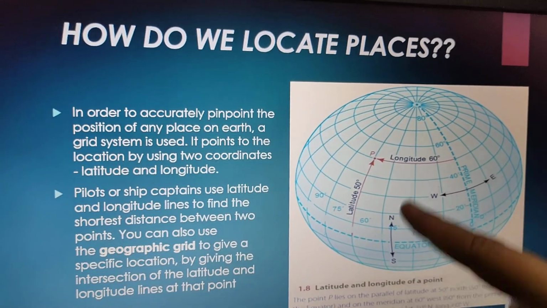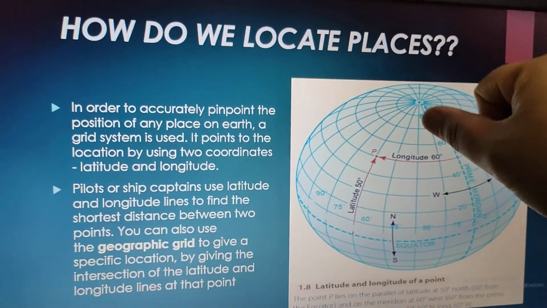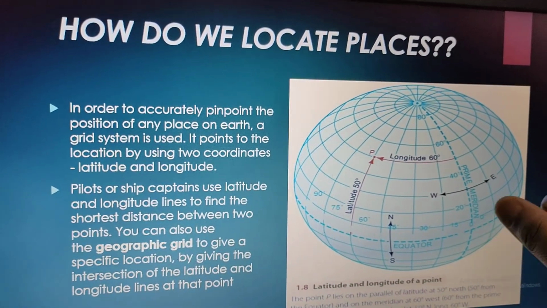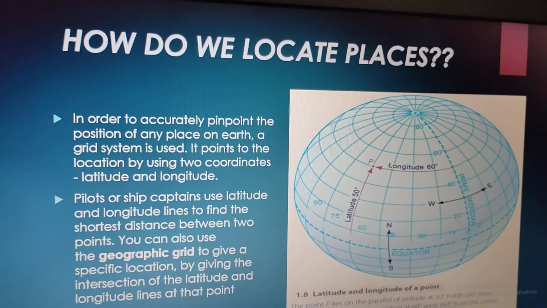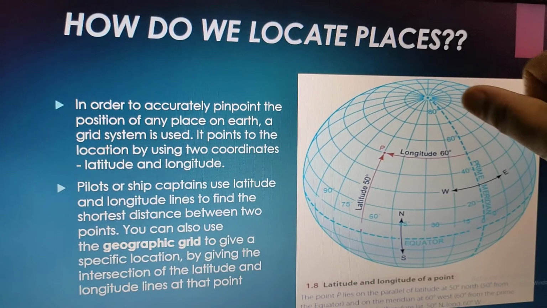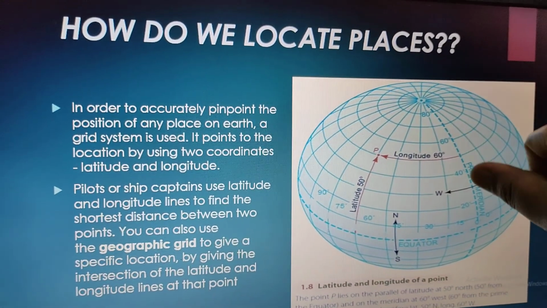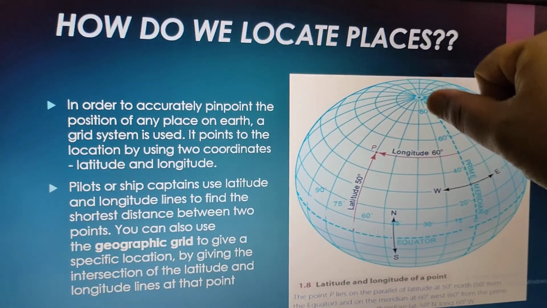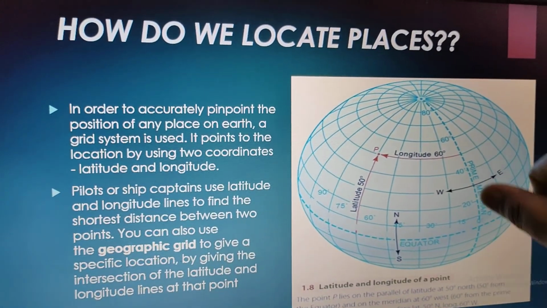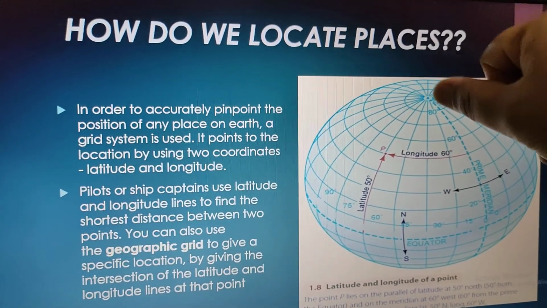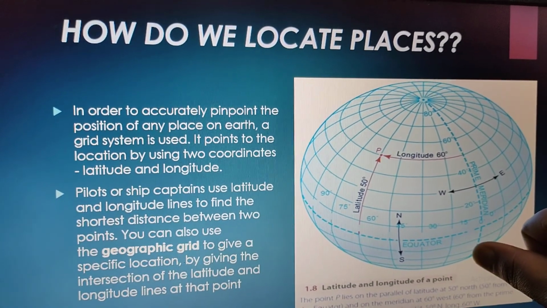Now the prime meridian at 0 degree passes through Greenwich in England. The international time is taken according to this prime meridian only, right? We measure international time according to this longitude at 0 degree.